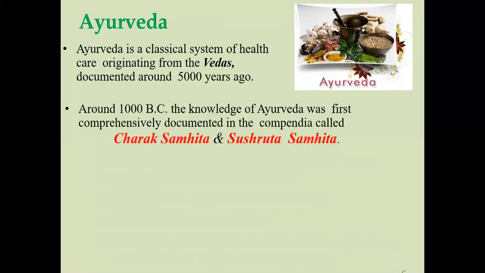And near about 1000 years back, the knowledge of Ayurveda was first comprehensively documented in the Compendia, means a particular book in which near about 800 drugs are mentioned along with the different types of diseases in which such drugs are utilized, in a book known as a Compendia. And these books are named Charak Samhita and Shushruta Samhita. These are the two books.